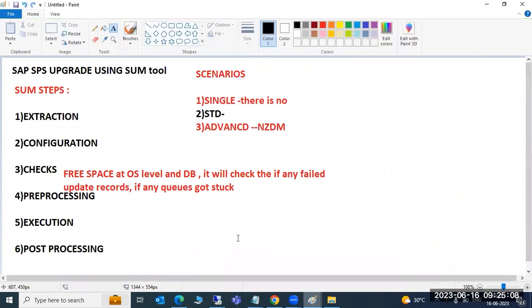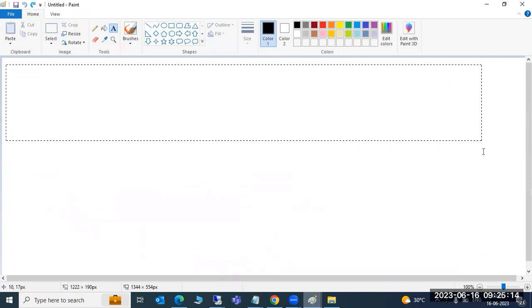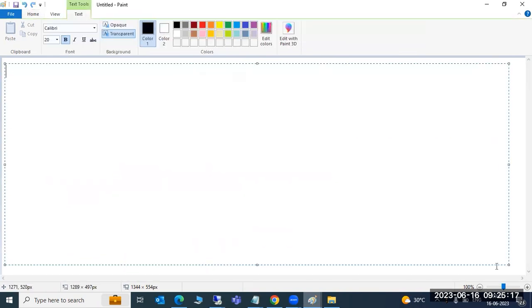So yesterday we discussed profiles and parameter administration. What is meant by profile and parameter administration? How many types of profiles do we have in the system? Two types: default and instance profiles. In the instances, we have two: one is the ASCS instance, and one is the application server instance profile.